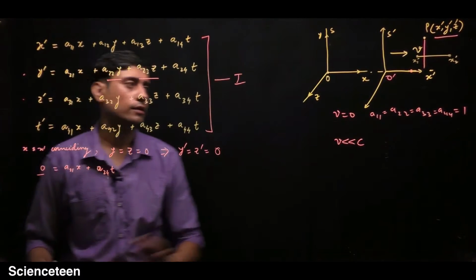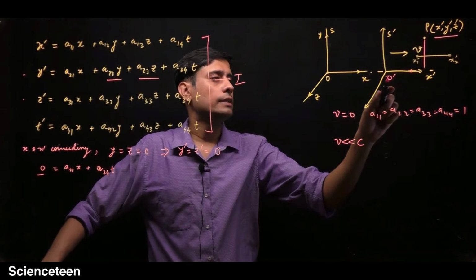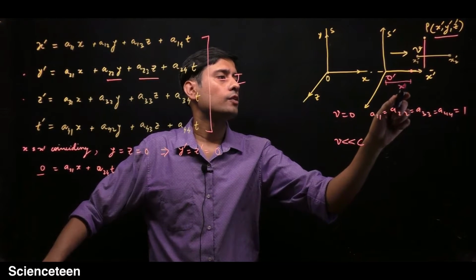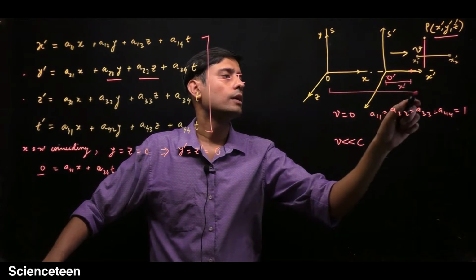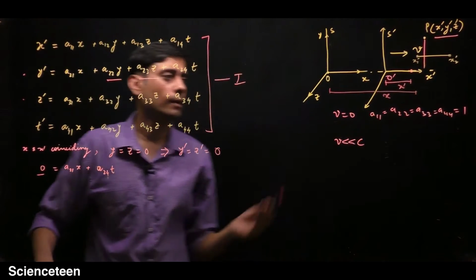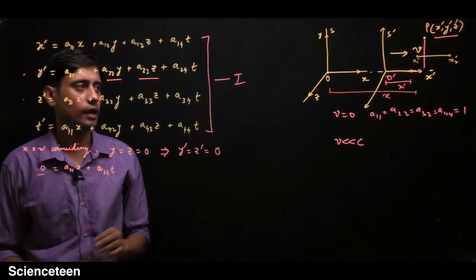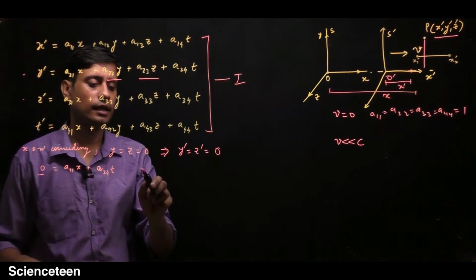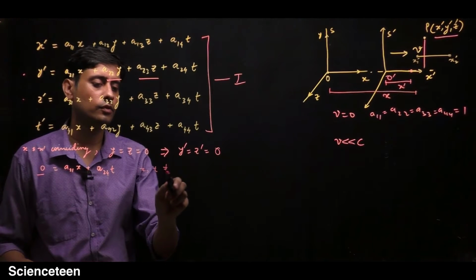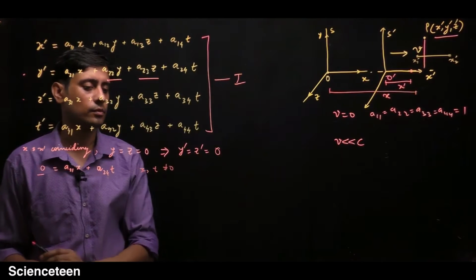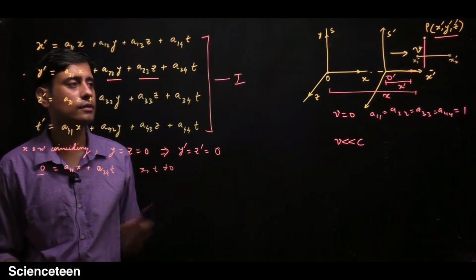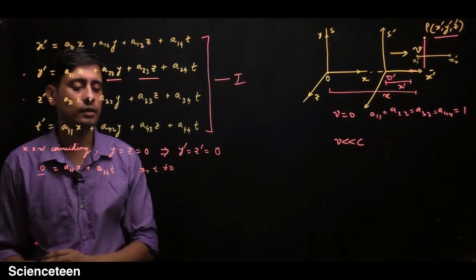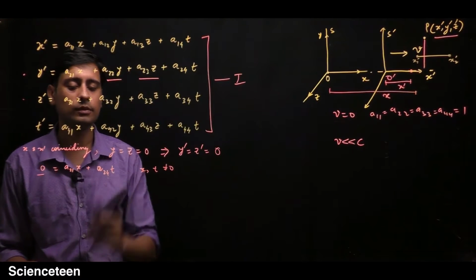Now you know that this is x prime and this is your x, so x or x prime cannot be 0 and time must have elapsed. So x and t cannot be 0. They were 0 at the start when the two frames were coinciding, but after some time these two values are not 0.